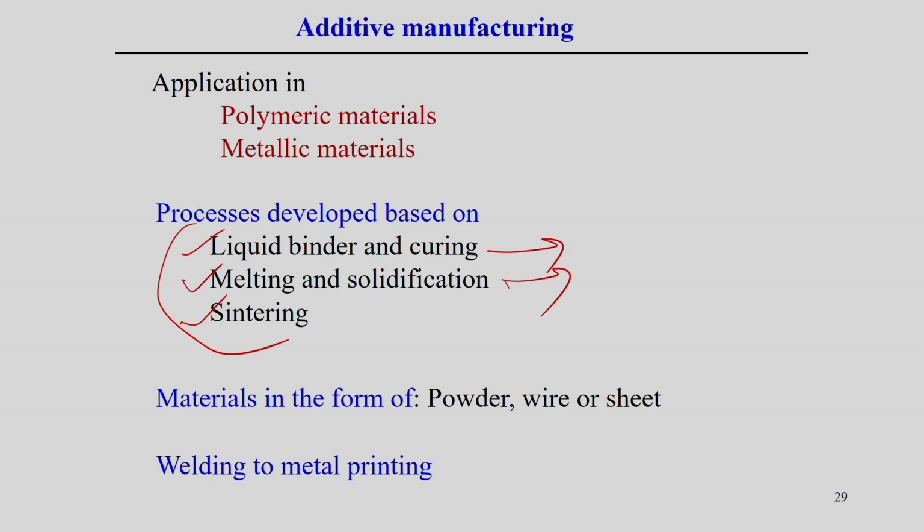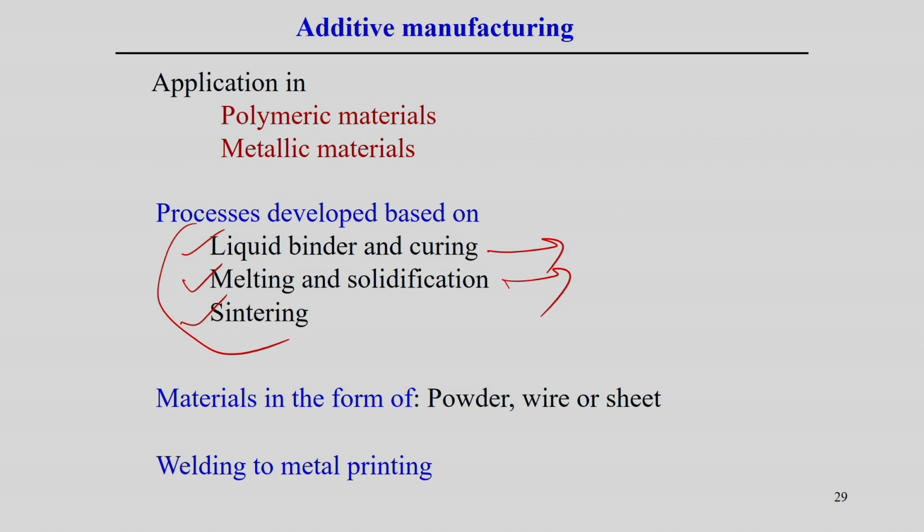We can use the wire, and we simply heat the wire, and that wire is deposited according to the desired shape. Of course, this deposition can follow some predefined path, and additive manufacturing has also been developed using sheets. By stacking the sheets, the techniques can be developed also.